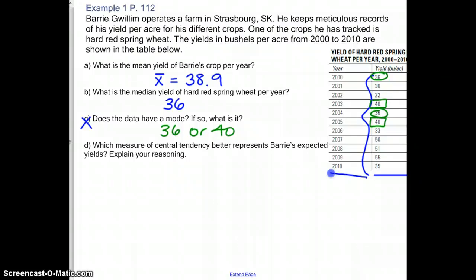Okay, you could pick the mean. Now remember that the mean does include outliers. In this set of data, it doesn't look like there's one number that's way higher or one that's way lower than the rest, so the mean is a good representation. But say one year he didn't plant anything and he yielded 0. That would be an outlier, and it would bring down your mean. So the best measure of central tendency could be mean or median in this case.